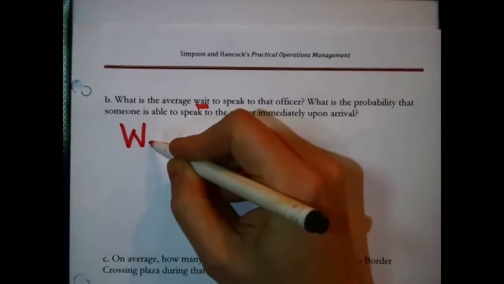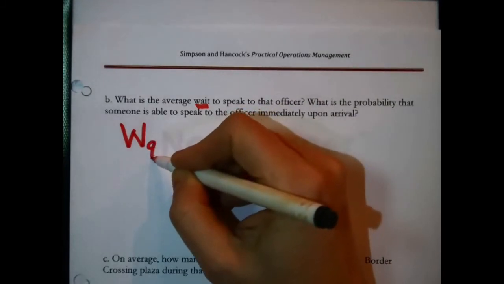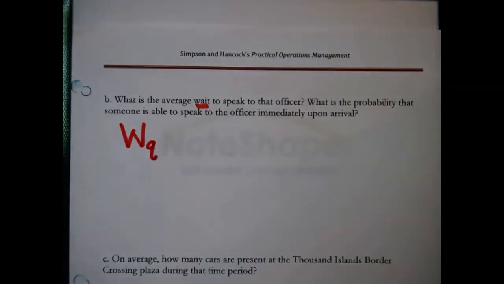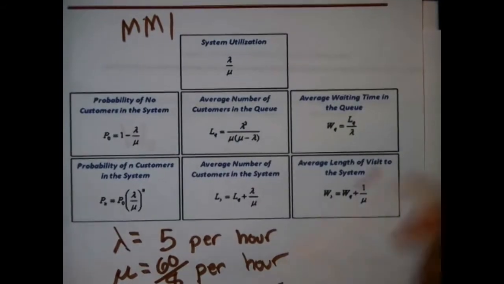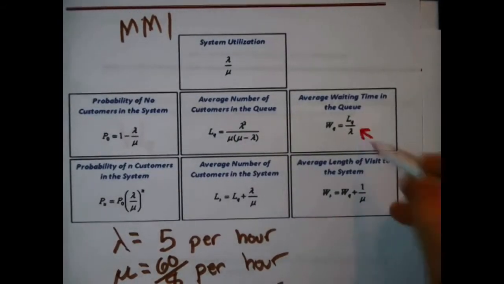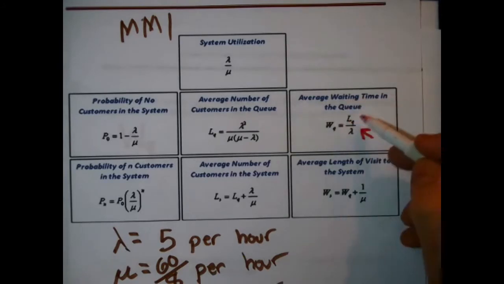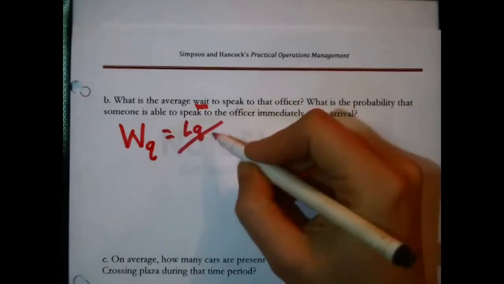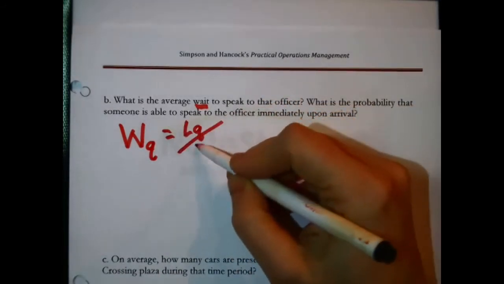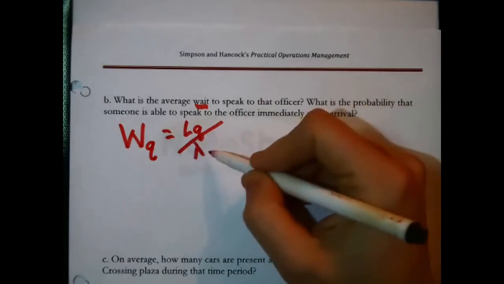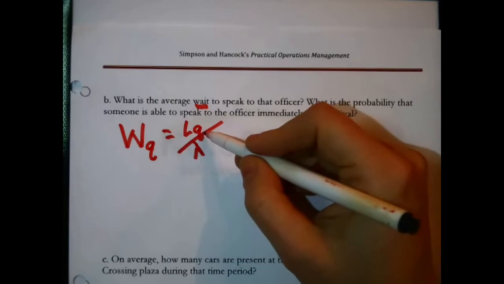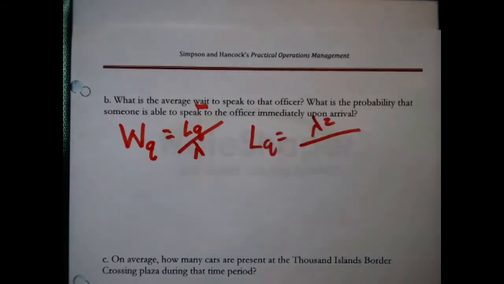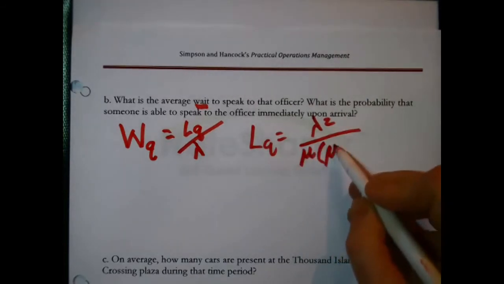Okay, so it doesn't include the actual discussion. That is W sub Q, wait in the queue, which is, let's find it, right here on the formula sheet. Average waiting time in the queue. I'm just going to copy that formula over. LQ divided by lambda. You're saying, well, I know that lambda is 5, right? But what's LQ? Oh, LQ is the average length of the line. It's actually another formula on that sheet. Lambda squared divided by mu minus lambda.